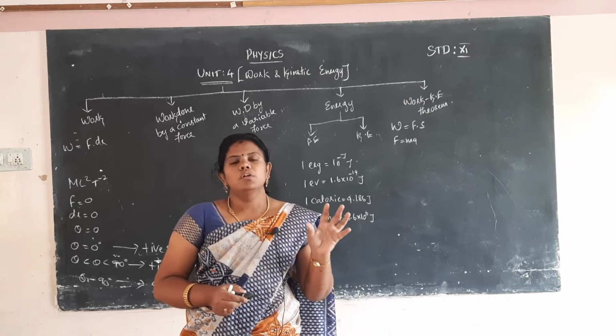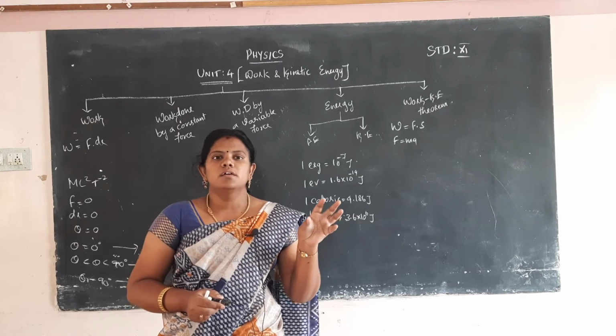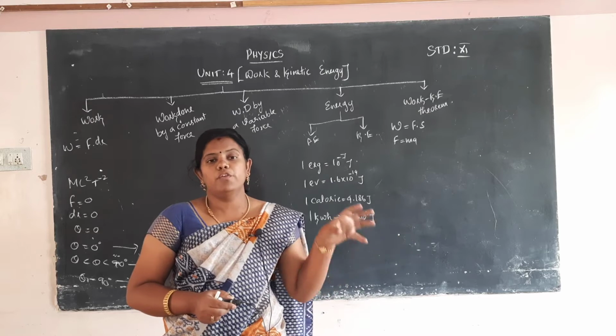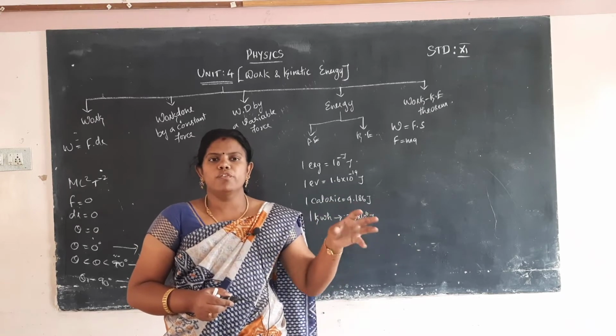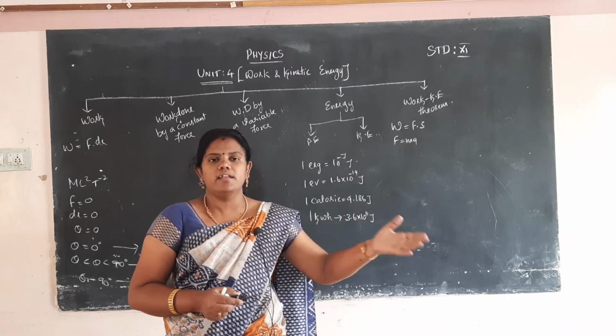You take a particular time to finish one work, but if your friend takes a large amount of time to finish the same work, then the power differs between you and your friend.